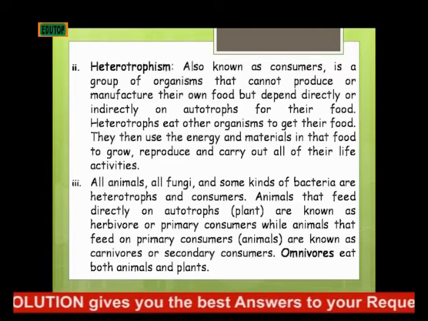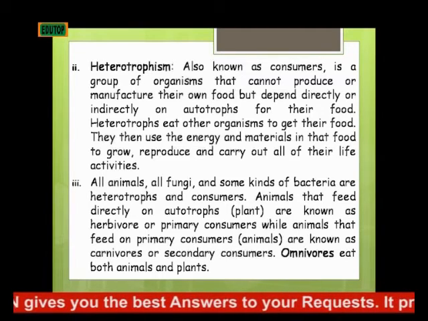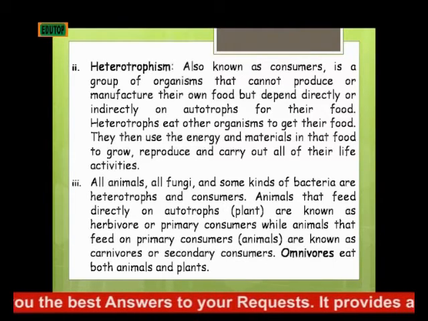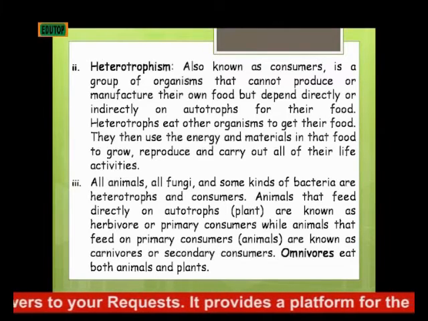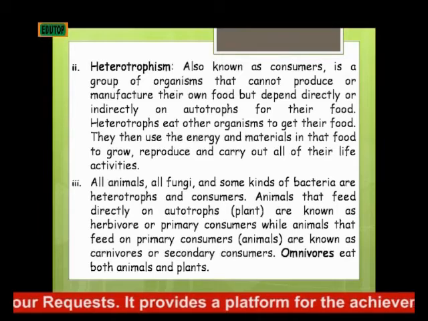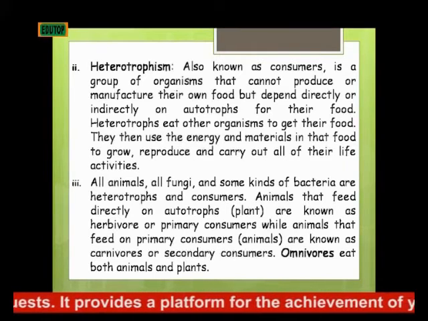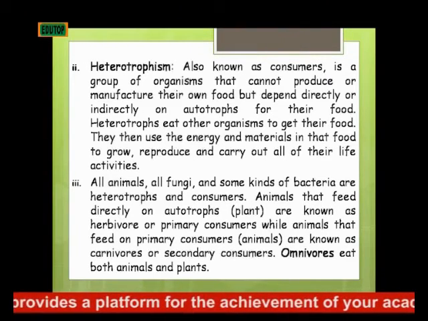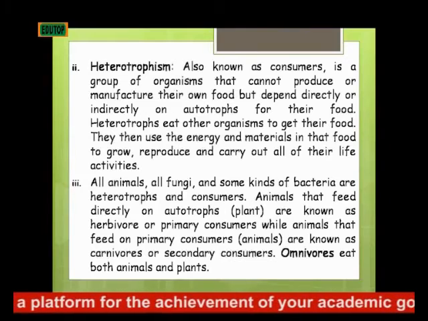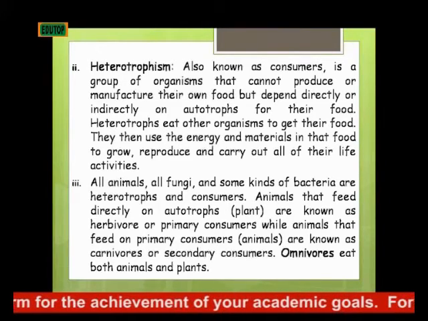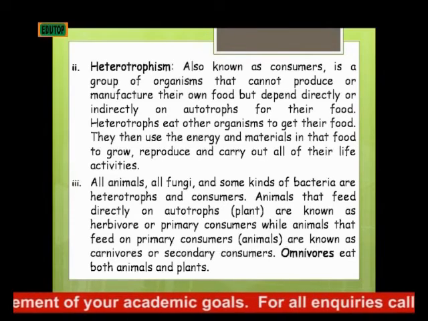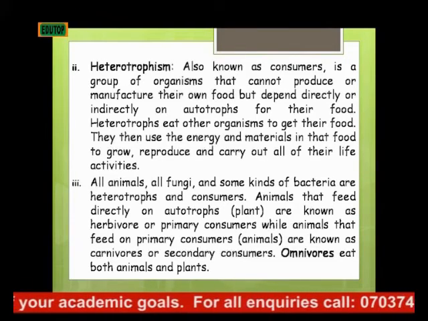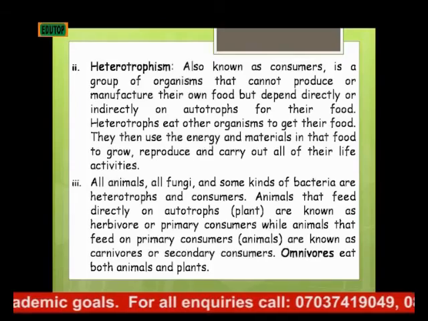All animals, all fungi, and some kinds of bacteria are heterotrophs and consumers. Animals that feed directly on autotrophs, that is plants, are known as herbivores or primary consumers, while animals that feed on primary consumers are known as carnivores or secondary consumers. While omnivores eat both plants and animals, just like human beings.